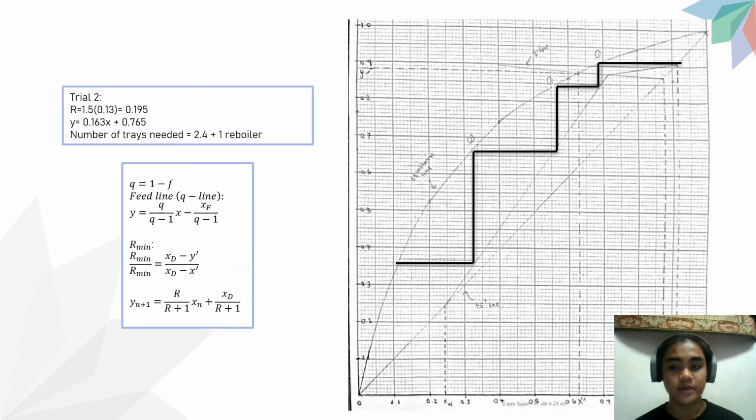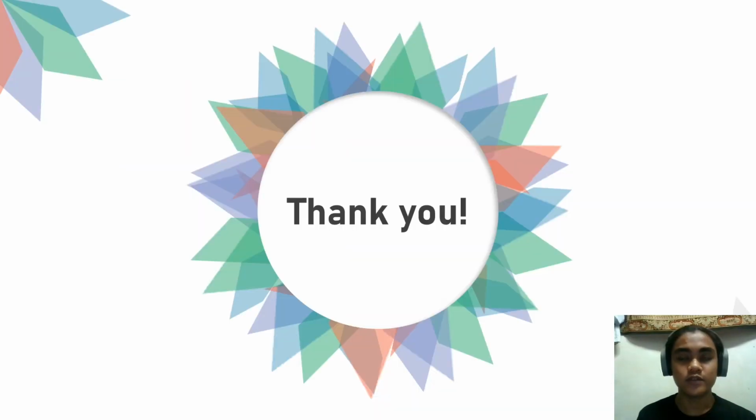From the comparison made between these two trials with different values of reflux ratio, we can conclude that the distillation column from trial 2 is better because it requires fewer trays, which is more cost efficient. There is no 2.4 tray, so we conclude that the number of trays needed is 3 plus 1 reboiler. We also determine that the feed enters the distillation column at tray number 1. That's all from us. Thank you.